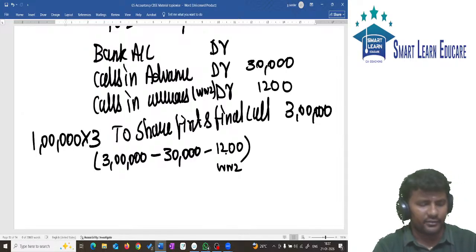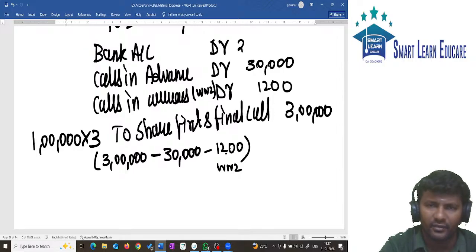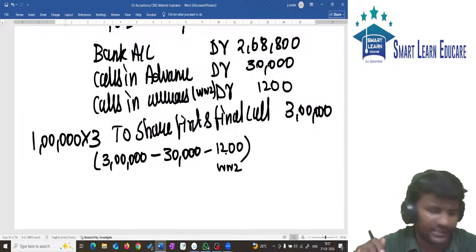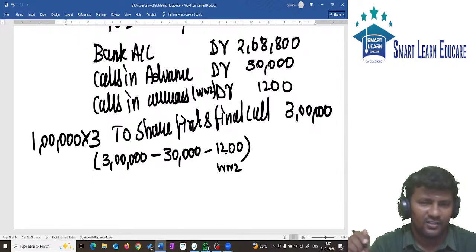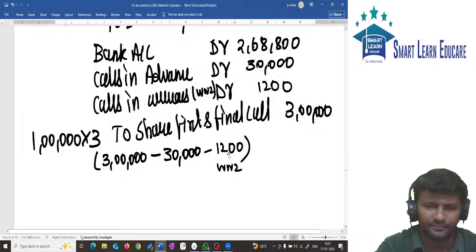What is received? Tell me what is received. 3 lakh minus 30,000 minus 1,200. 2 lakh 68,800 is received by them. Okay? So it is a very good question because it contains good adjustment. 2 lakh 68,800.